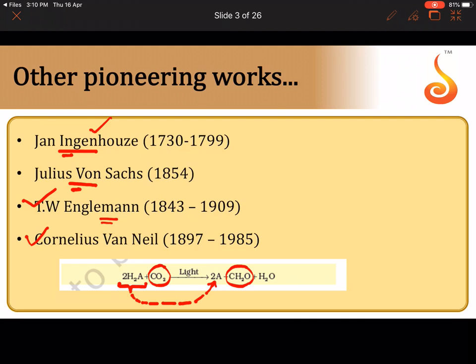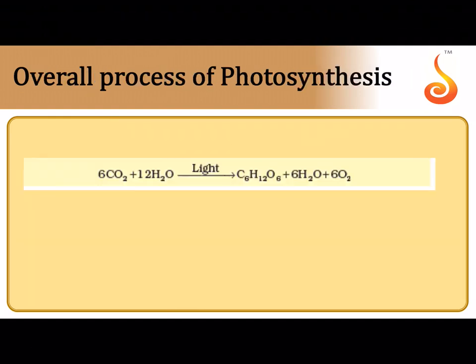We today know that this A is nothing but oxygen. So water is the source of electrons and reducing equivalents, that is hydrogen, used to reduce carbon dioxide, and we get oxygen as a byproduct. This was identified by Cornelius van Niel.